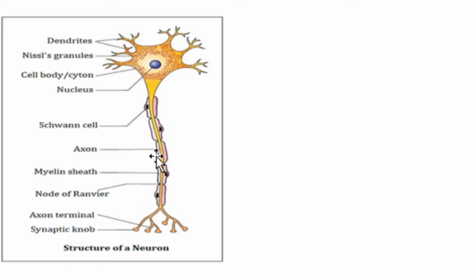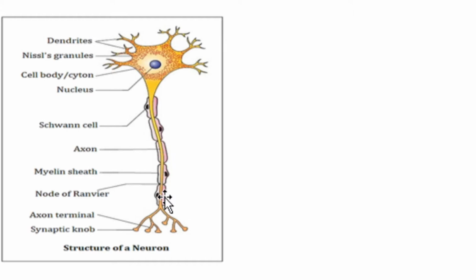Let us see once again the structures. This cell body is a star-shaped structure with many hair-like structures protruding out of its margin. You can see hair-like structures here. These structures are called dendrites. What is the function of these dendrites? Dendrites receive the nerve impulses from the receptors located at the sense organs and pass it over to the axon.